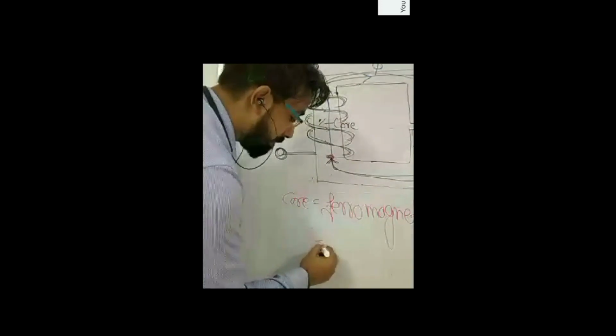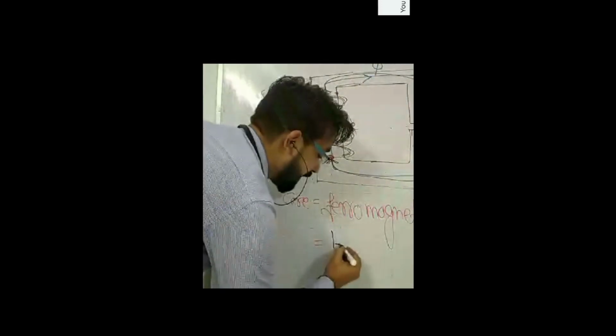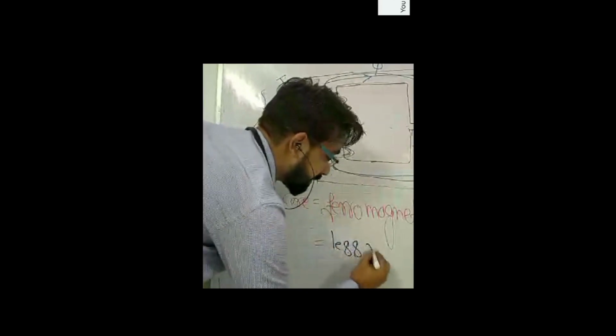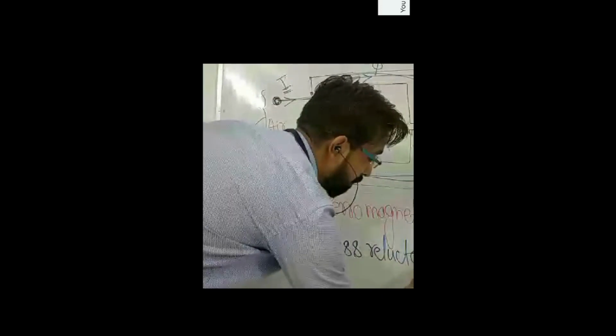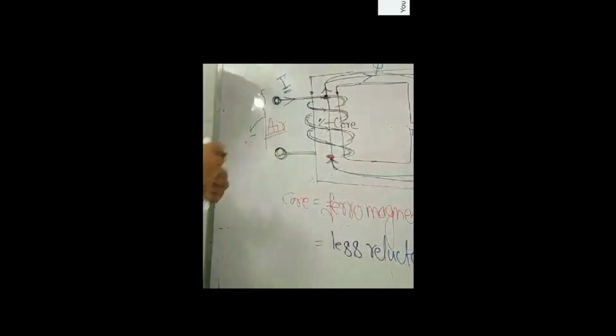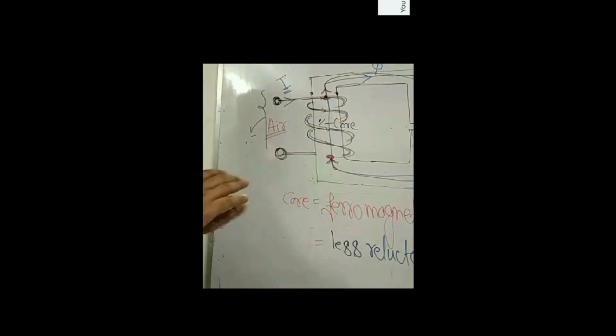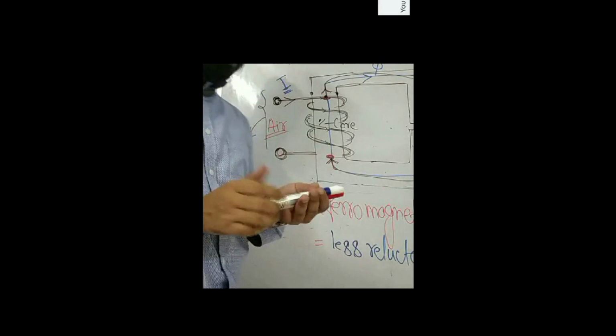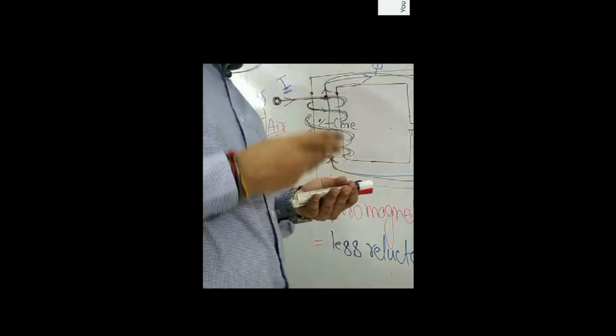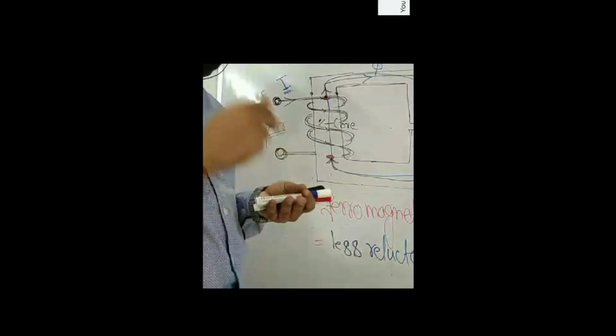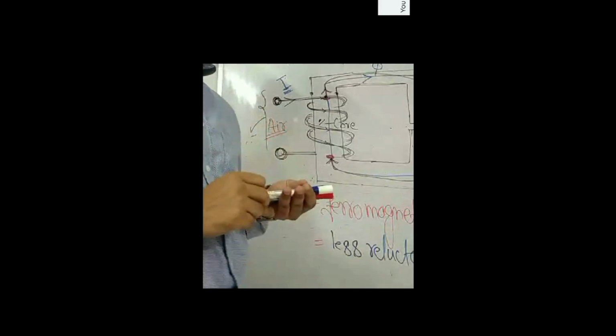because a ferromagnetic material or core will have what? It will have less reluctance. Now, reluctance is the property of the magnetic material or the magnetic circuit by virtue of which it resists the flow of flux.